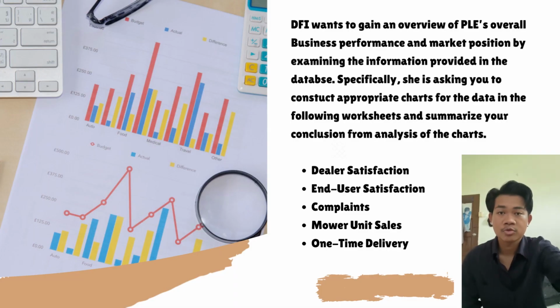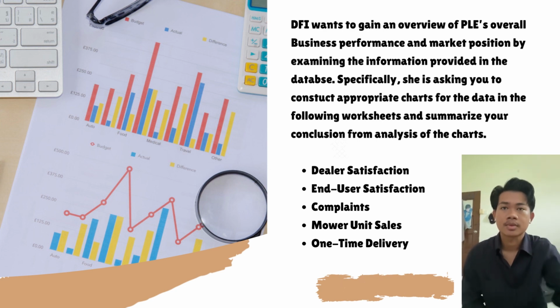Hi, my name is JBA2555. I'm from JBA2523A. I will transform this data, which are dealer satisfaction, end user satisfaction, complaints, mobile unit sales, and on-time delivery.